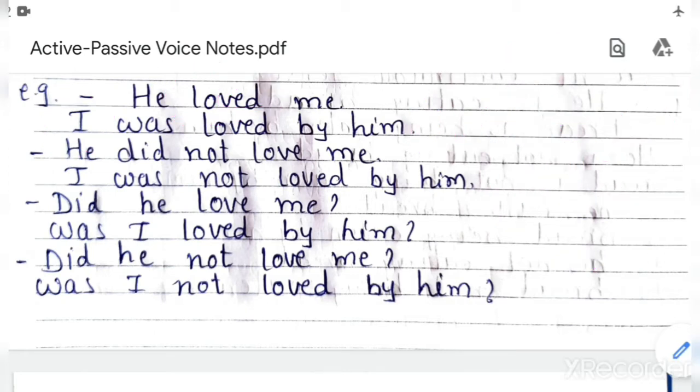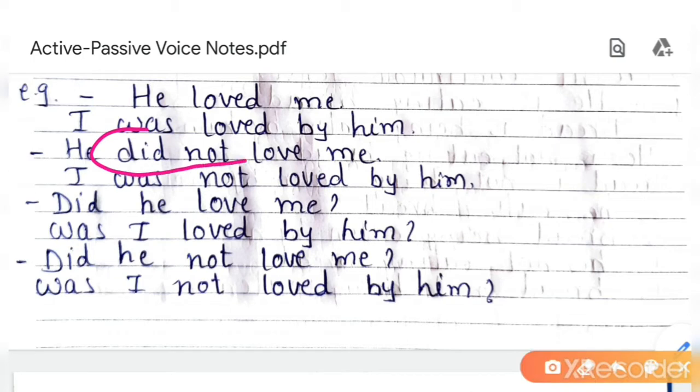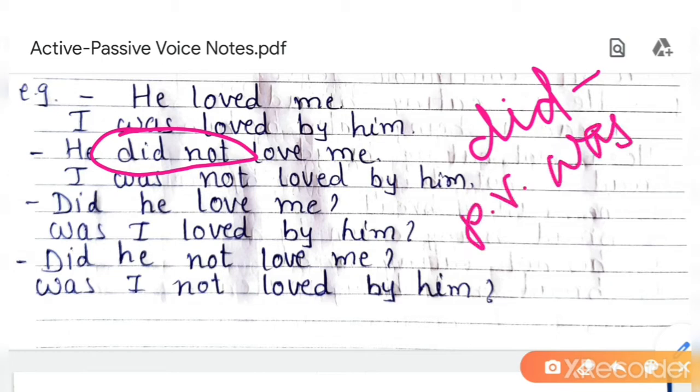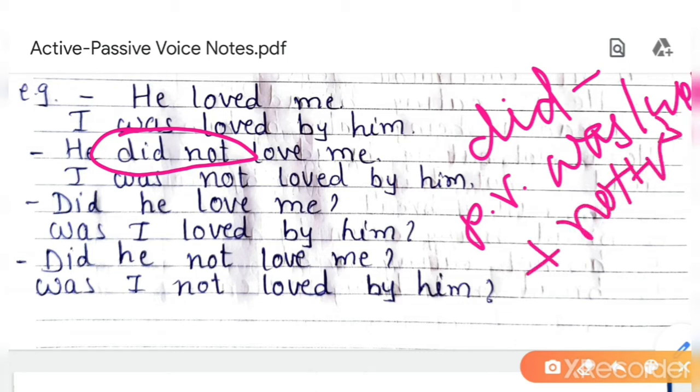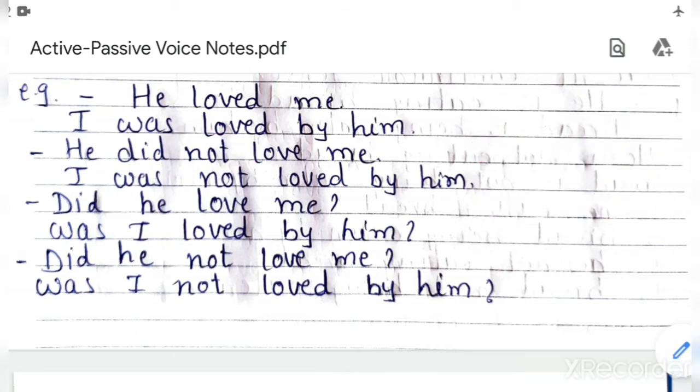You know that in past tense for negative sentences we have to take help of did for all the persons. Did not is given. But in passive you will use was or were plus not plus V3. So, I was not loved by him.